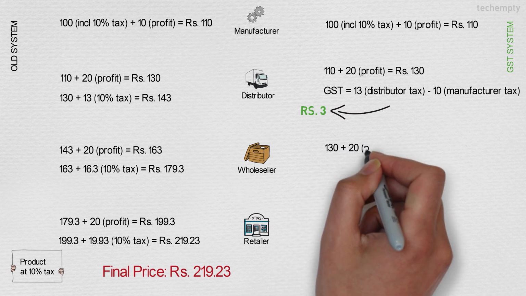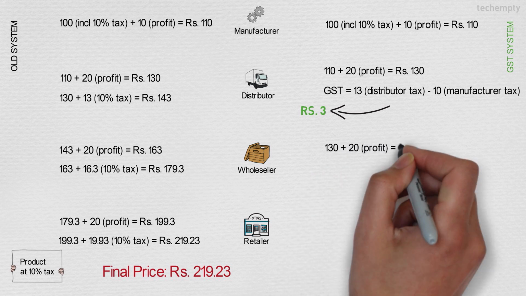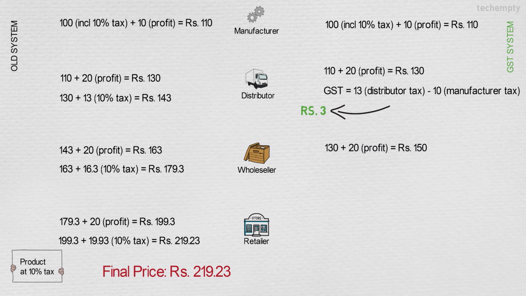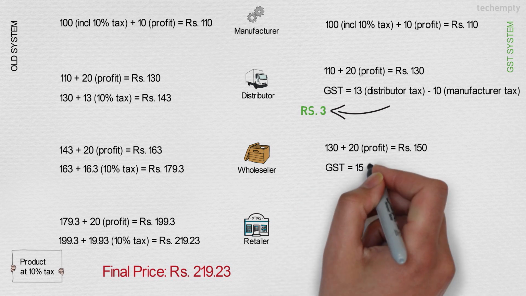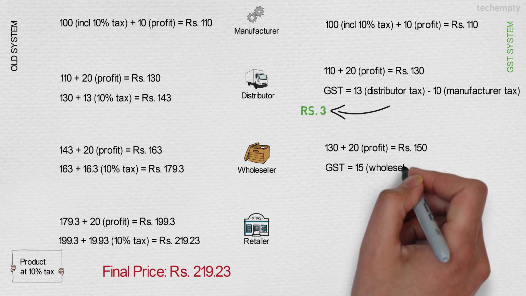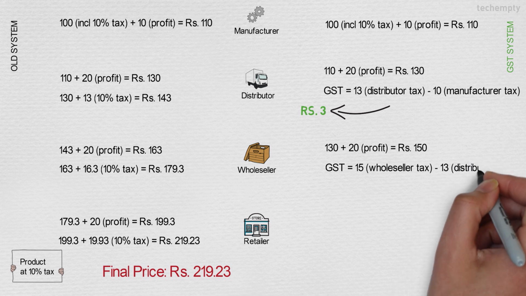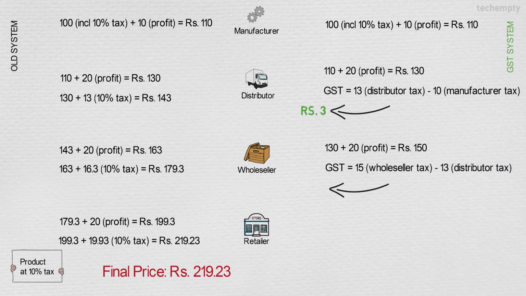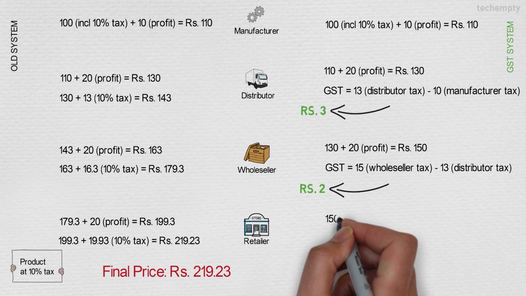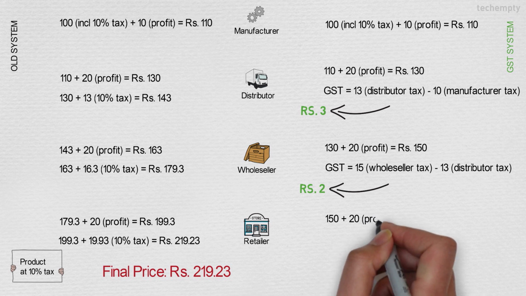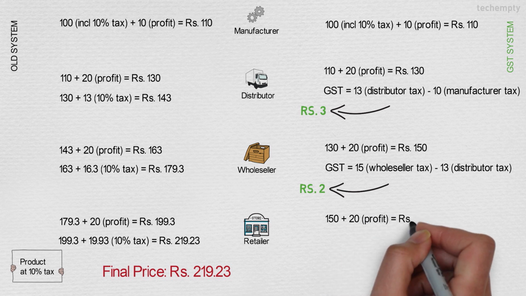Wholesaler also adds his profit of 20 rupees and the cost of the product is now 150 rupees. As the distributor already paid the tax of 13 rupees and it should be subtracted from the wholesaler tax of 10%, which is 15 rupees. Now the tax that should be paid by the wholesaler is 2 rupees and the cost of the goods is now 150 rupees. Likewise, the retailer gets the product from the wholesaler for 150 rupees and adds his profit of